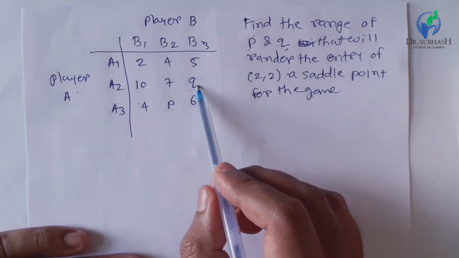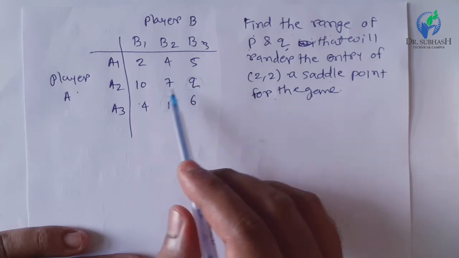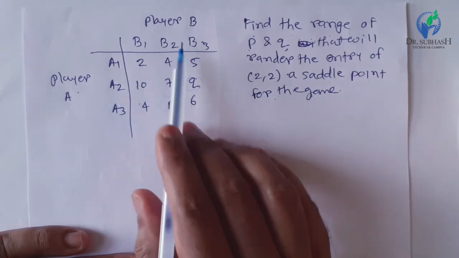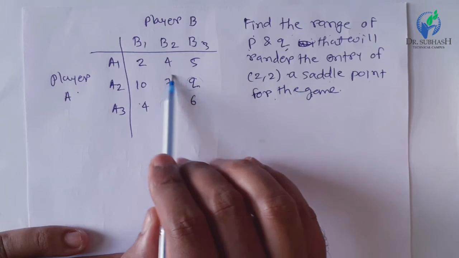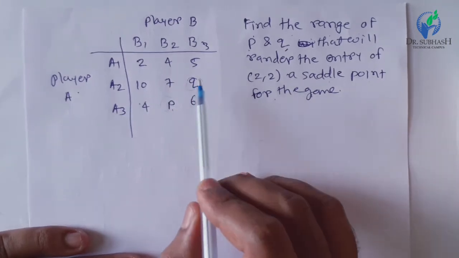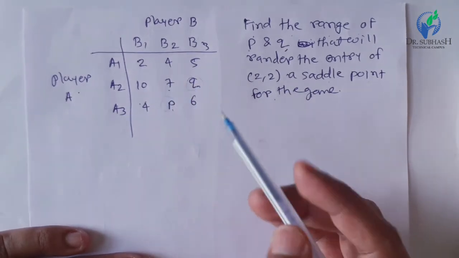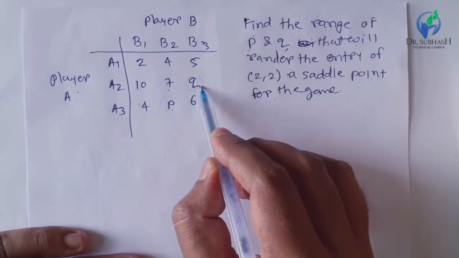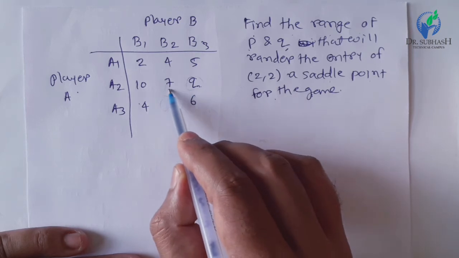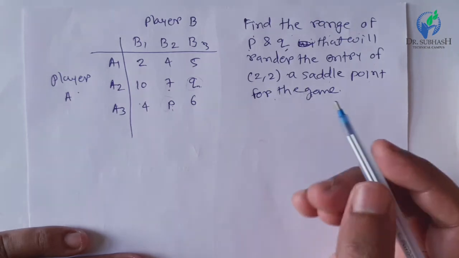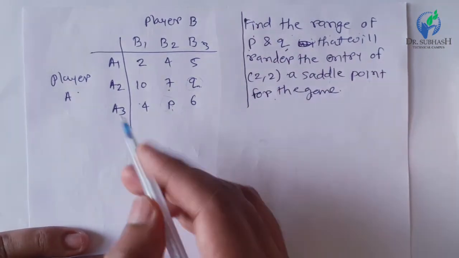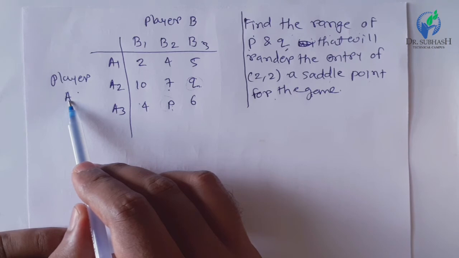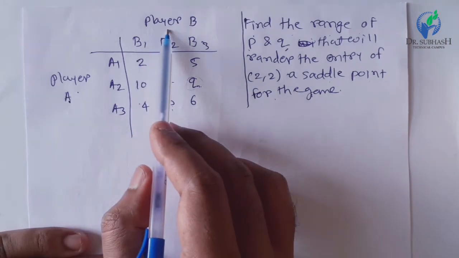So find the range of P and Q that will render the entry of 2, 2, the second column and second row point, which is 7 here, as a saddle point. So in this problem, we are supposed to calculate the range of P and Q which allow the 7 to be a saddle point or the value of game. So as per our method, player A will apply the maximin principle and player B will apply the minimax principle.